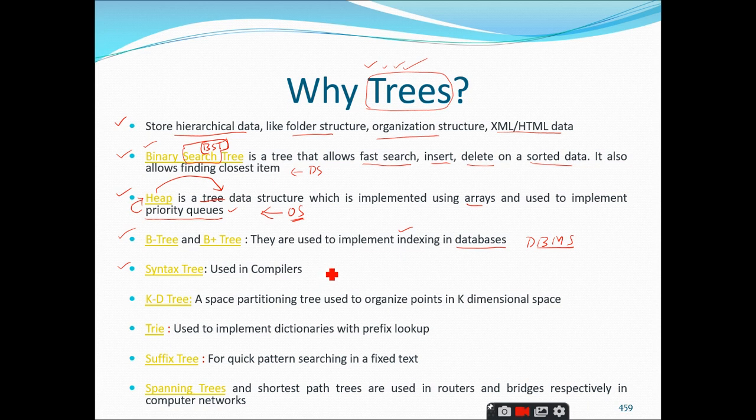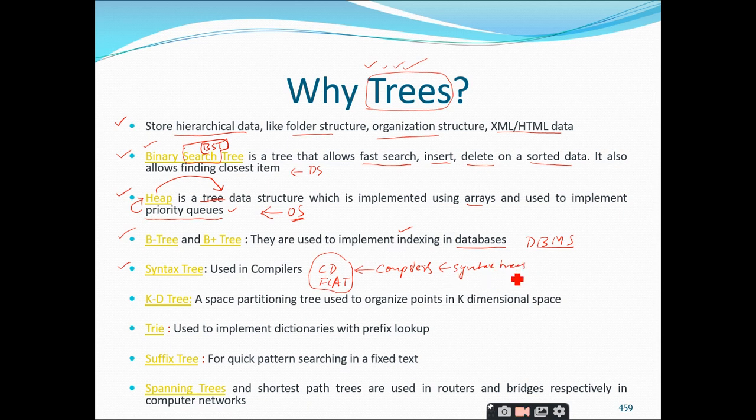Or you have another subject called CD or FLAT. In CD or FLAT you will come across all these subjects. CD is nothing but compiler design. So in compiler design and formal languages and automata theory, you will learn more about compilers. And in the last unit, or the fourth unit, you will come across this concept of syntax trees. Simple concept only, right.